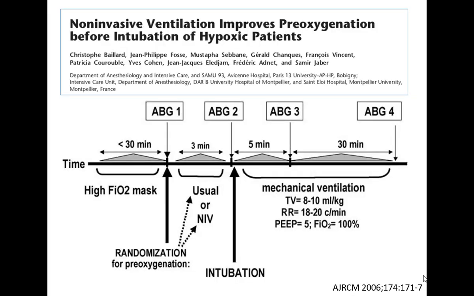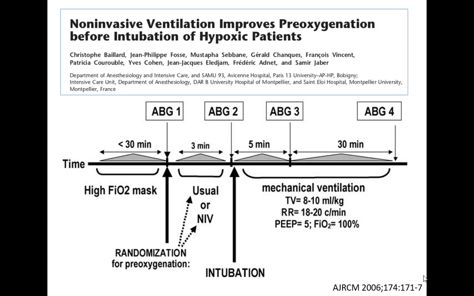And immediately after that, this paper came out from Samir Jaber's unit. So instead of the usual pre-oxygenation, they divided the patients into 2 groups. The patients got high FiO2 by mask for half an hour. Then they randomized the patients to the usual method versus spontaneous breathing.